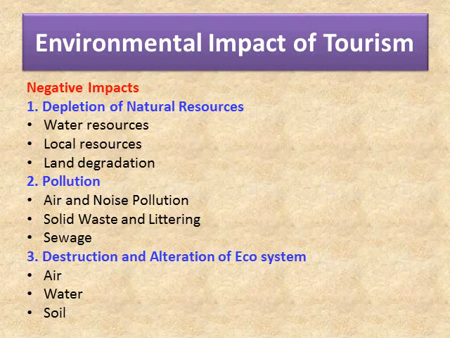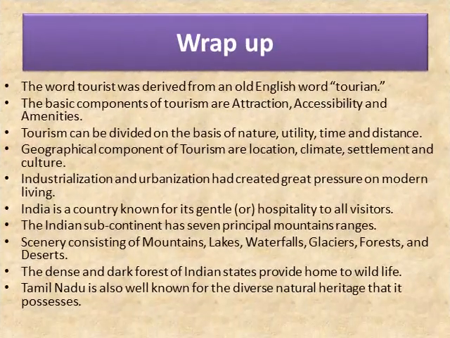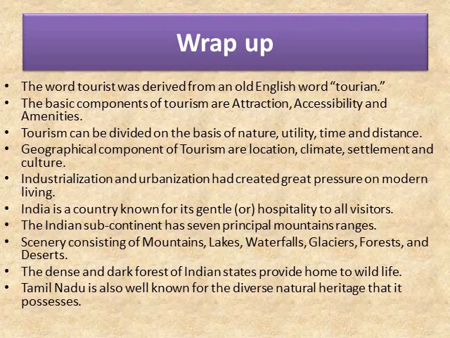There will be pollution. There will be air and noise pollution, solid waste and littering and sewage. All these wastes will be polluting our environment. There is always destruction and alteration of the ecosystem of waters, air and soil. All these things get polluted as more and more people other than the native people come to a land, the crowd will increase and therefore there will be destruction of the ecosystem over that place.